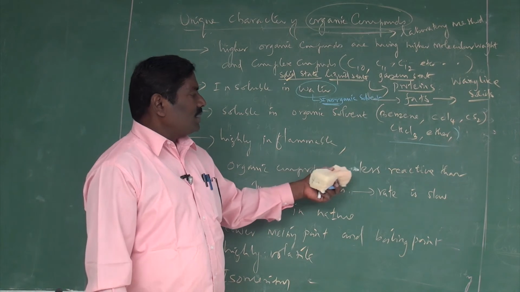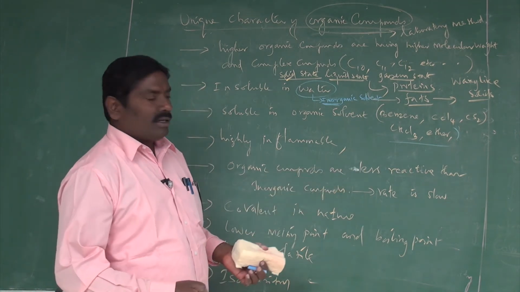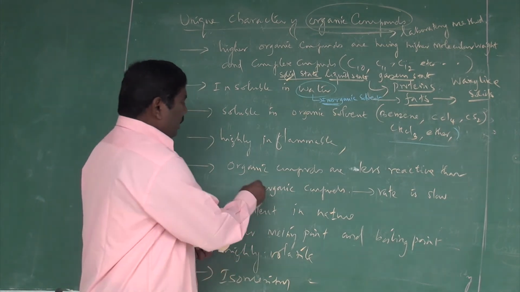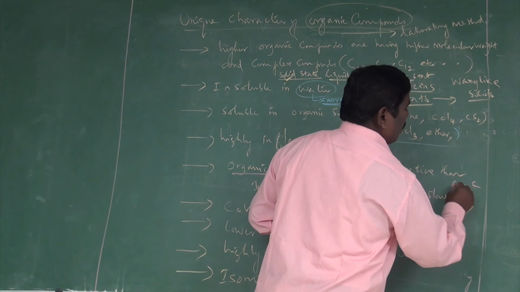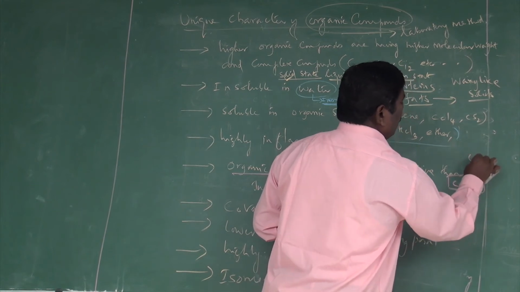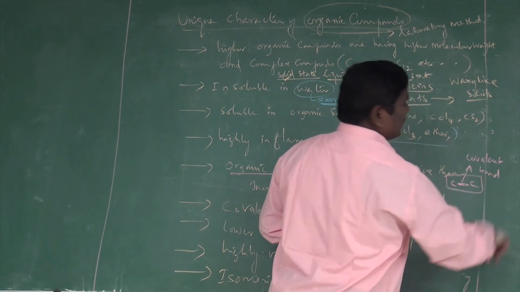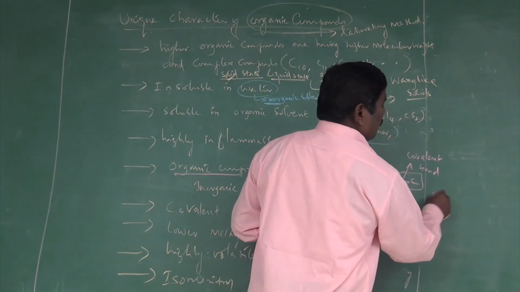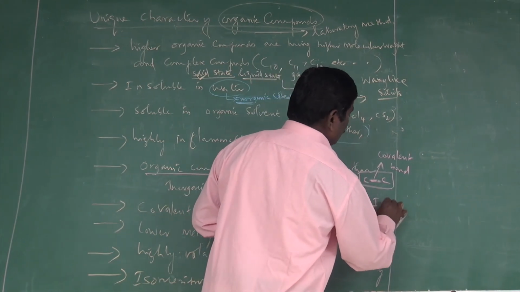The organic compounds are less reactive than inorganic compounds. What is the reason? The organic compounds contain only carbon bonds, and here there is no reactivity, which we can say is a covalent bond. Actually, you come to know the inorganic compounds are polar in nature.